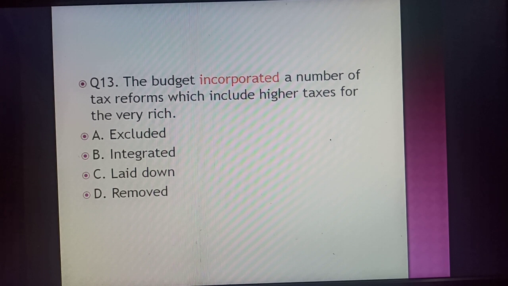Integrity is our loyalty, the true nature of a human being when nobody sees him, when he is unseen by anyone. That true nature which comes out is the integrity of a person. The budget is integrated with a number of tax reforms, so the synonym for incorporated is integrated.